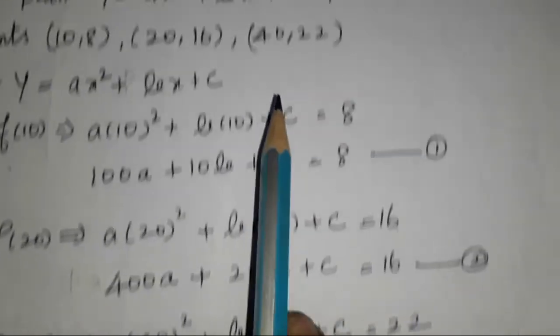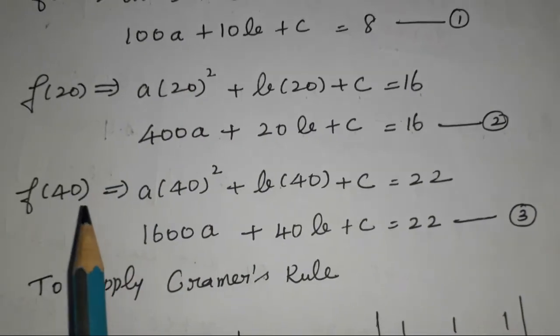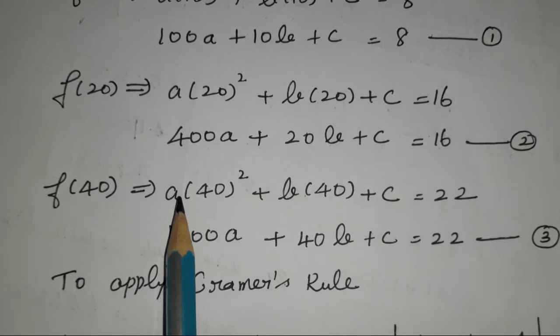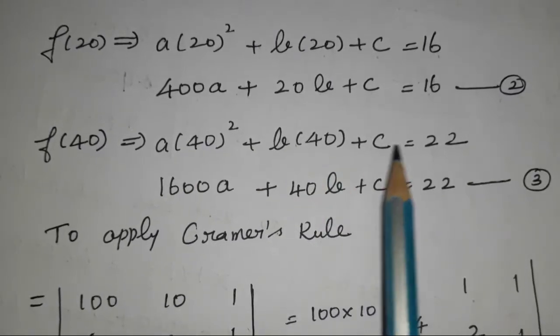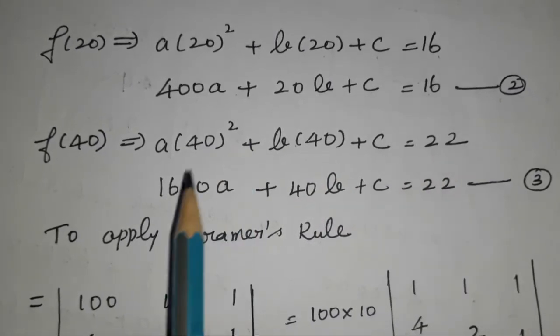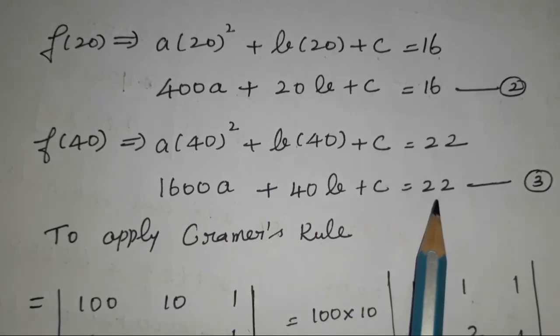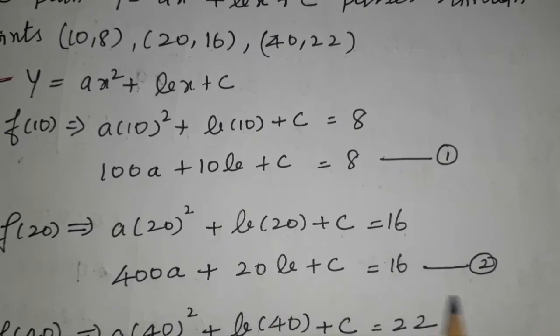Next, what is the third point? (40, 22). Now f of 40 implies a into 40 square plus b into 40 plus c equal to 22. 40 square is 1600, so 1600a plus 40b plus c equal to 22. So we get the 3 linear equations.